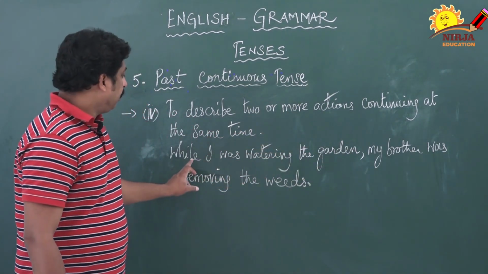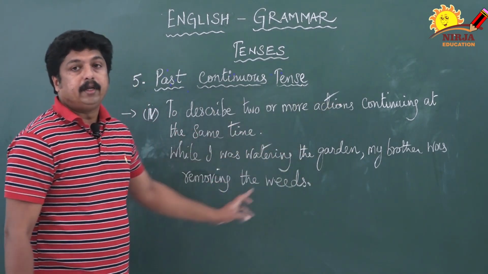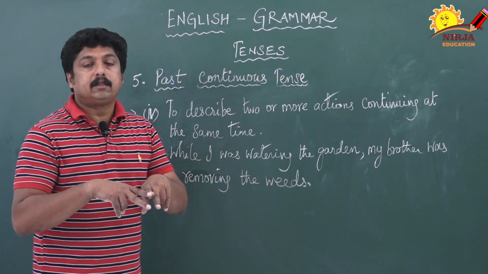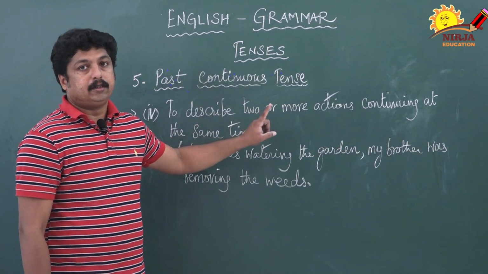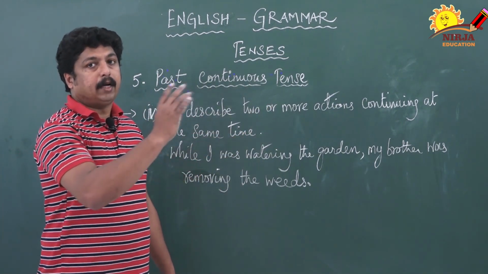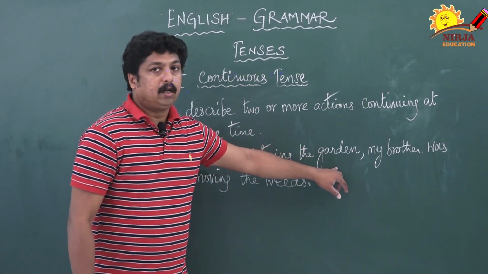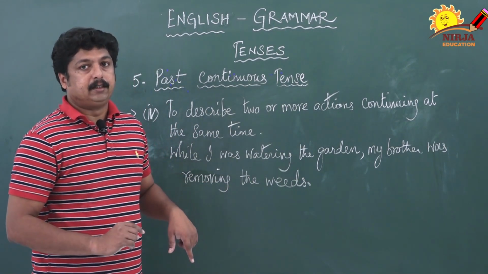One is I was watering the garden, my brother was removing the weeds. We are combining these two actions, and it can be expressed in past continuous tense. Both the actions were going on in the past. So once again, you see: while I was watering the garden, my brother was removing the weeds.